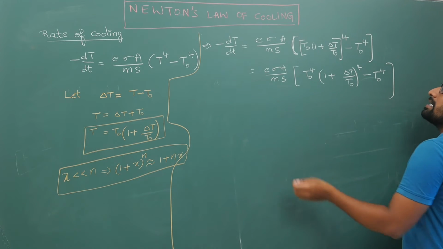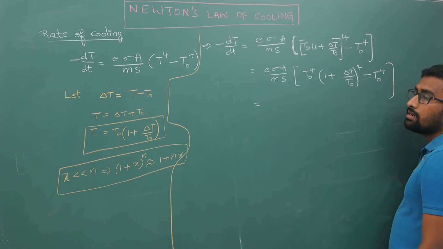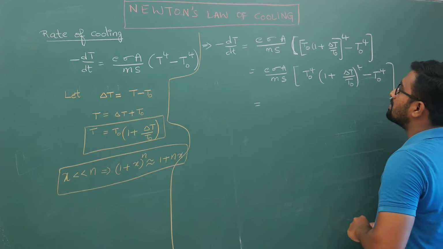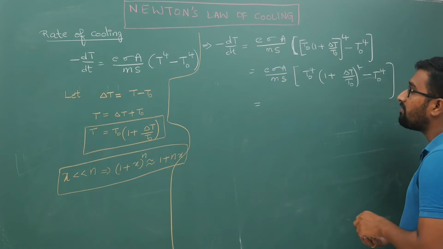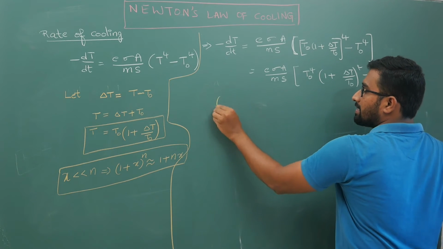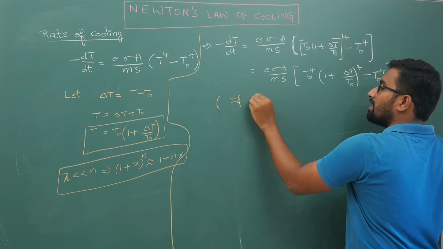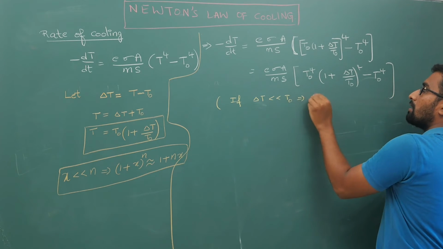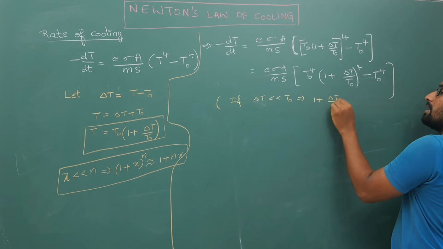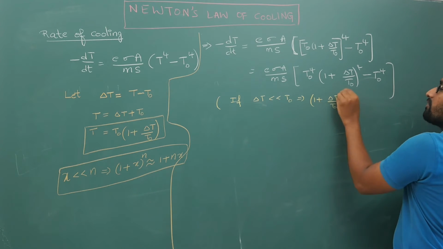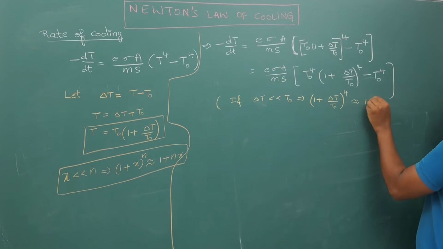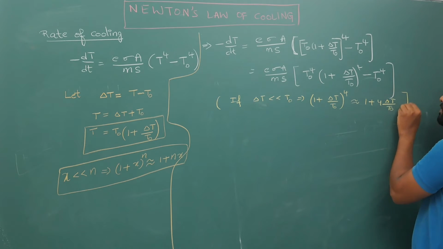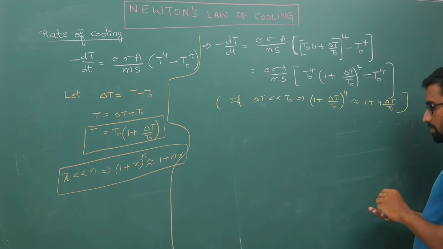Now once again I will take T naught power 4 common, but before that, if delta T by T naught is very much less than 1, I will write that condition: if delta T is very much less than T naught, your 1 plus delta T by T naught whole power 4 can be written as 1 plus 4 delta T by T naught. What am I doing? I am using the binomial approximation.